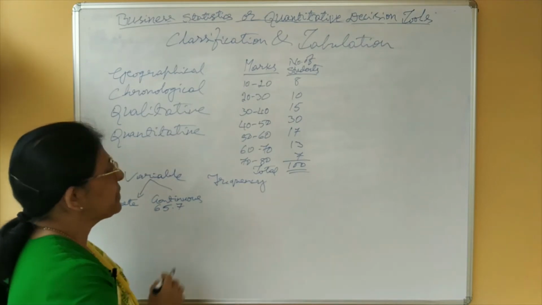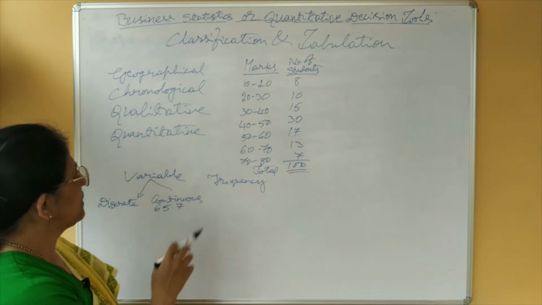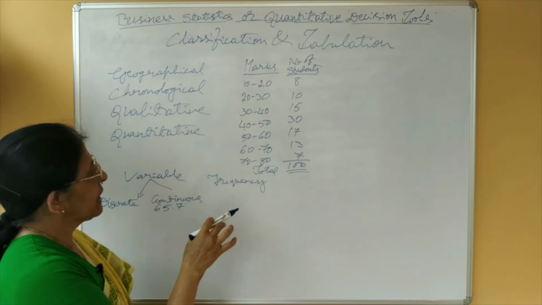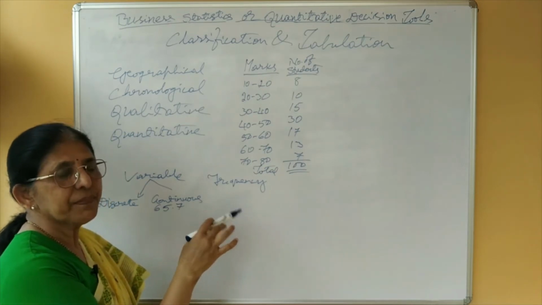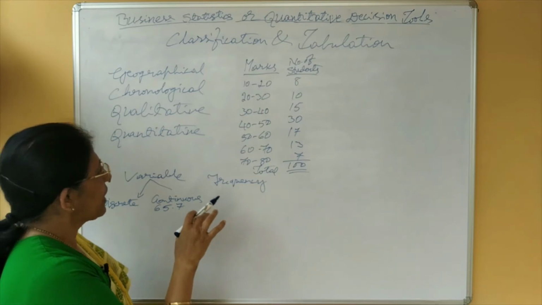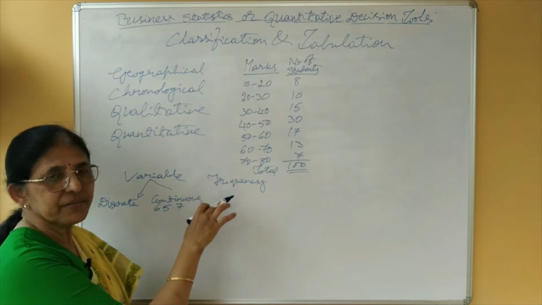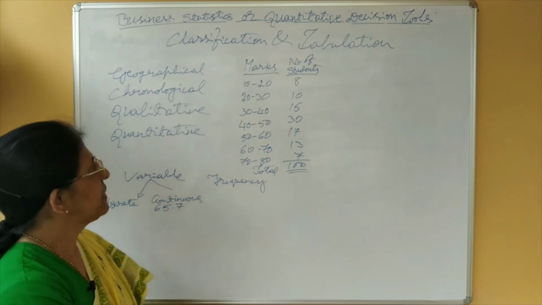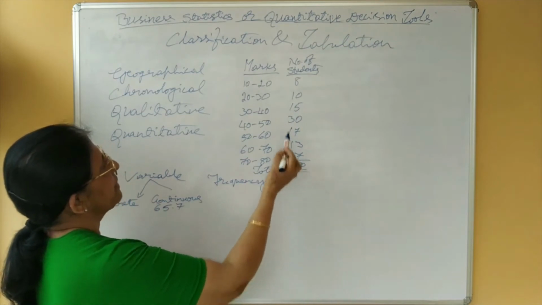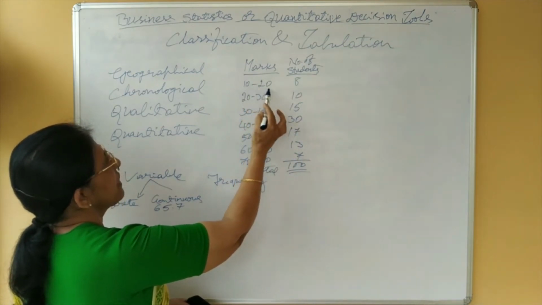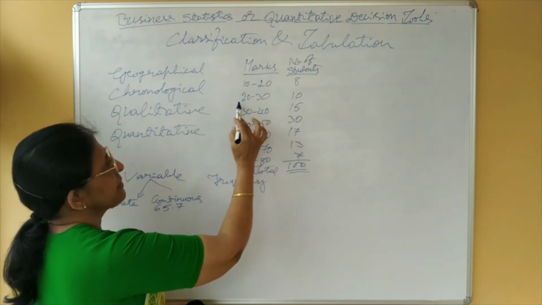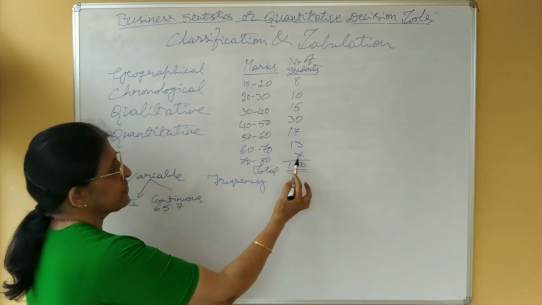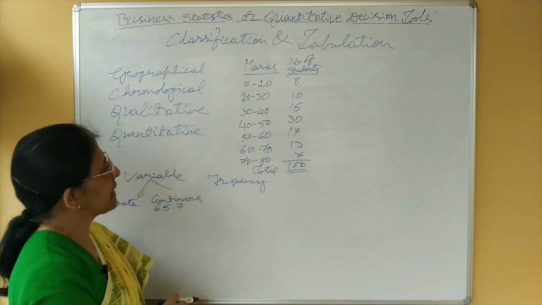Now, when you come to frequency, in the course of classification, the number of items or individuals assigned to a particular class or group is called the frequency of that class, or simple frequency of that group. Here in this example, 8 is the frequency of the class 10 to 20. 10 is the frequency of the class 20 to 30. 13 is the frequency of the class 60 to 70. And 7 is the frequency of the class 70 to 80.